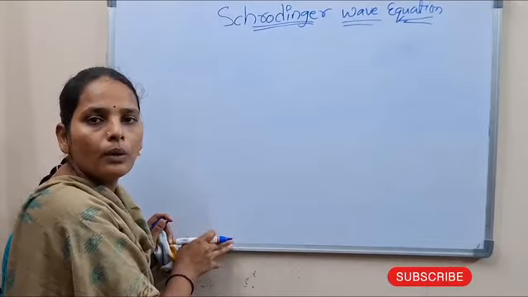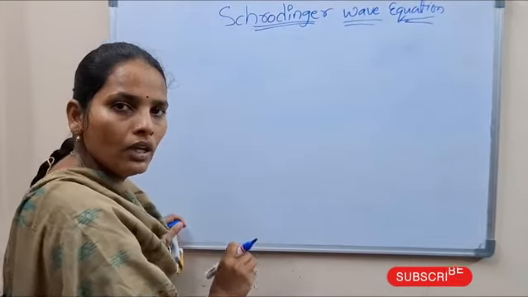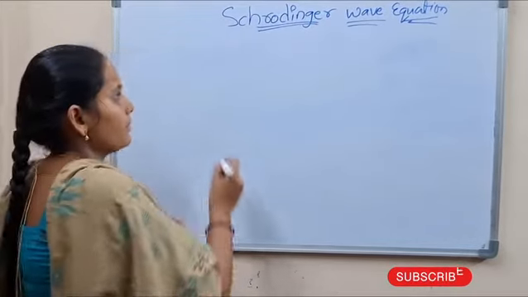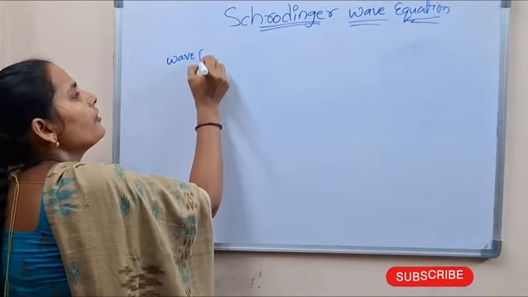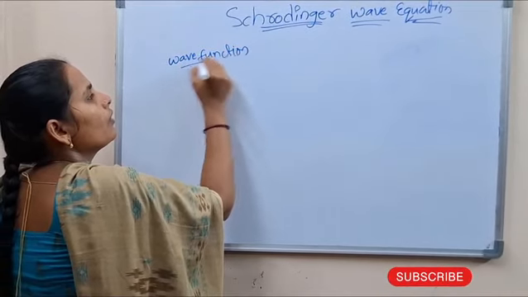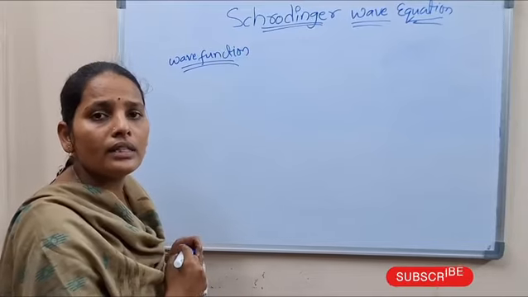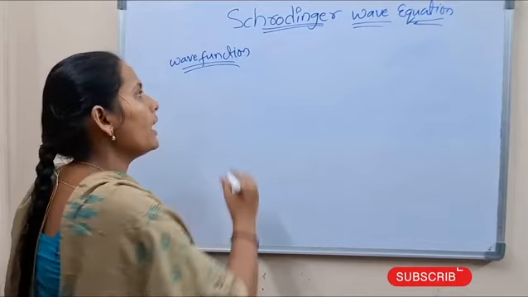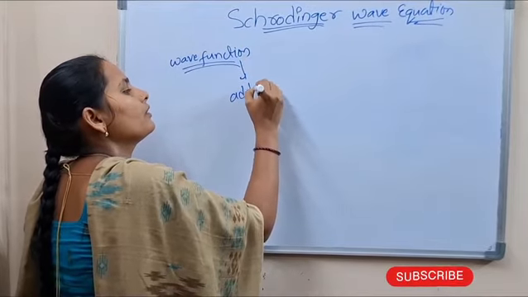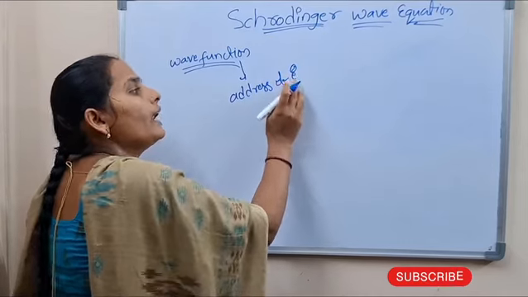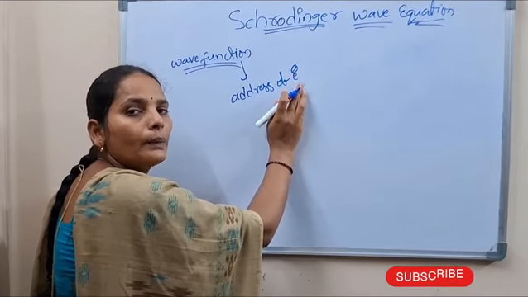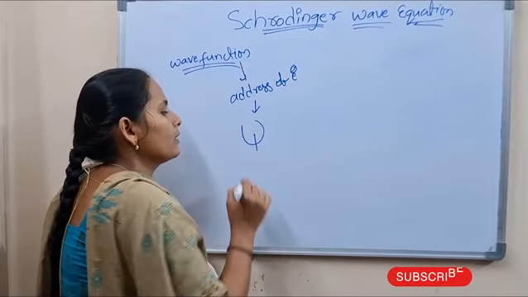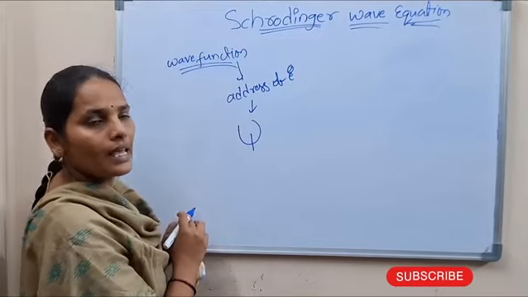Before learning about the Schrodinger equation, we have to know about two units: the wave function and probability density. What is the first one? Wave function. The wave function explains the address of the electron. The address of the electron is explained by the wave function. Where the electron is in the orbits is explained by the wave function. It is denoted by psi.